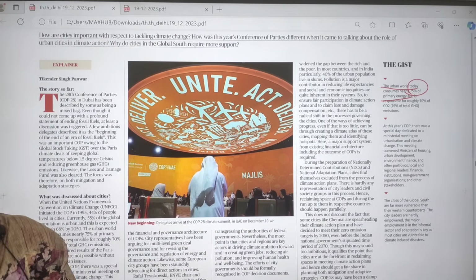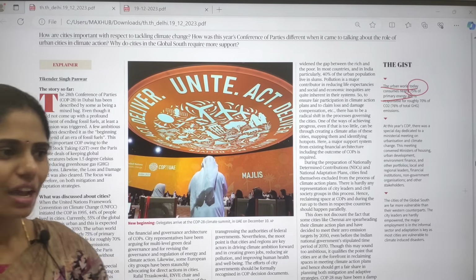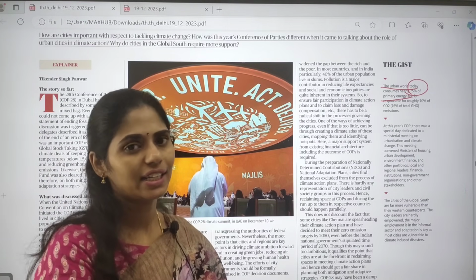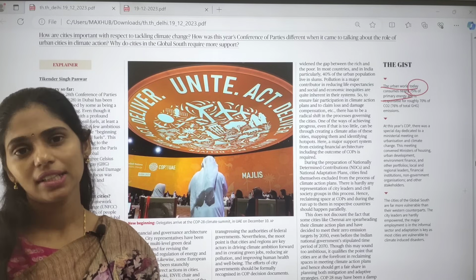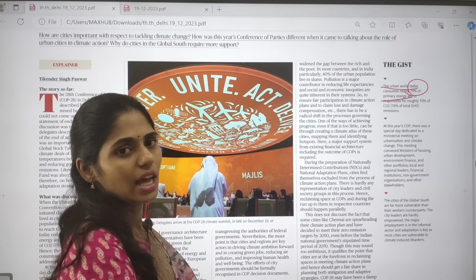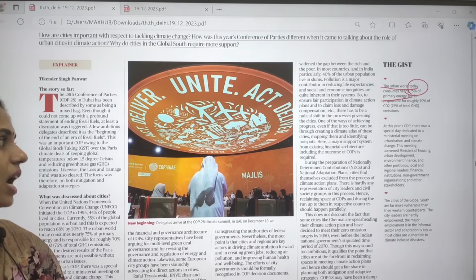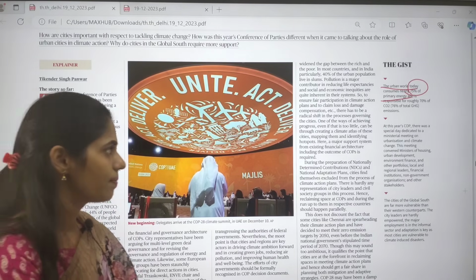So why? In the rural areas, we have trees, so there is no need of ACs, right? But in urban areas, we are going for concretization and creating urban heat islands, so there is increased demand for electricity. Because of this, urban areas are contributing about 75% of total greenhouse gas emissions.